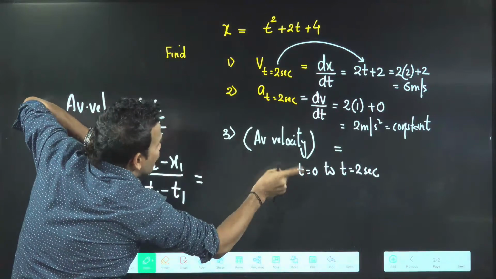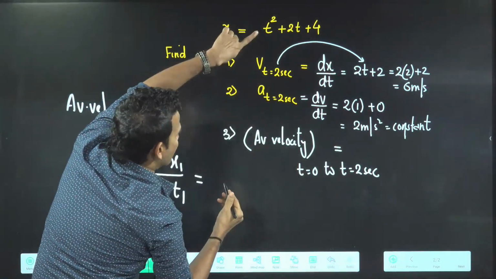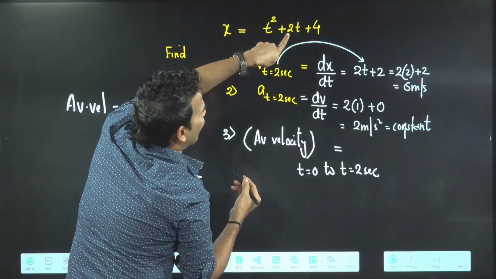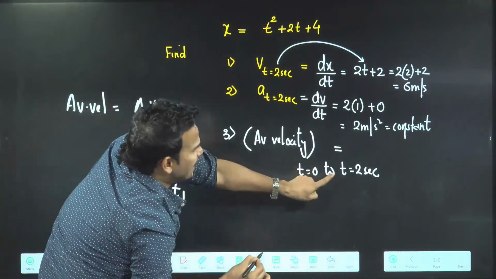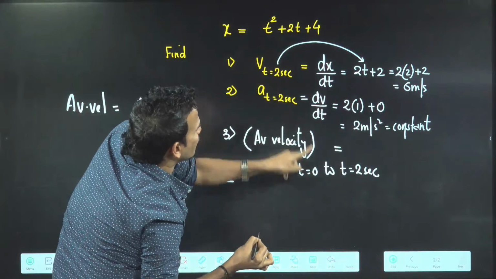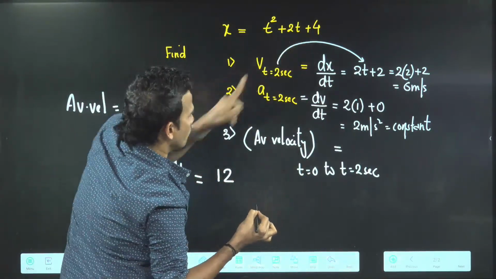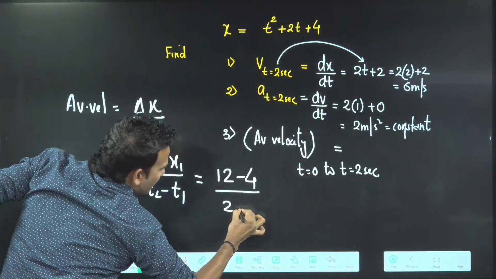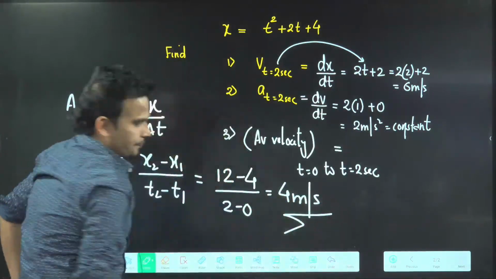So in the equation, put t equal to 2 seconds. Once you put t equal to 2 seconds, it will become x2. You have to calculate: x2 will become 4 plus 4, 8; 8 plus 4, 12. x1 means when time is 0. Put t equal to 0 here. Once you put t equal to 0, this will become 4. Then 4 by t2 minus t1, 2 minus 0. This will give you 4 meter per second.